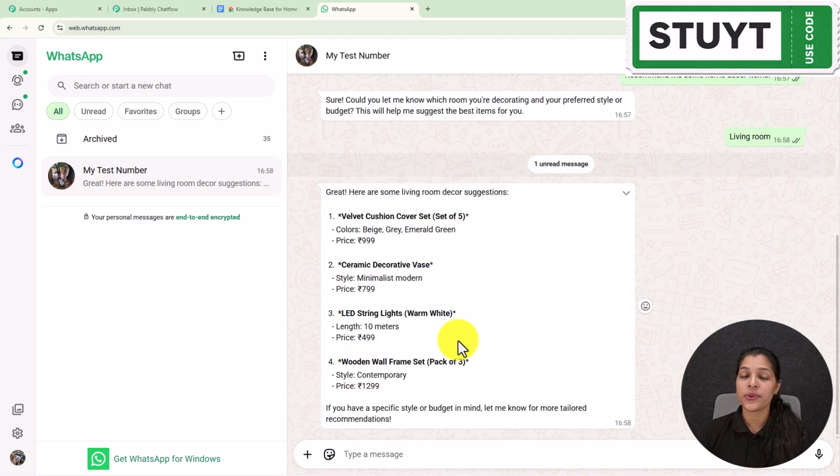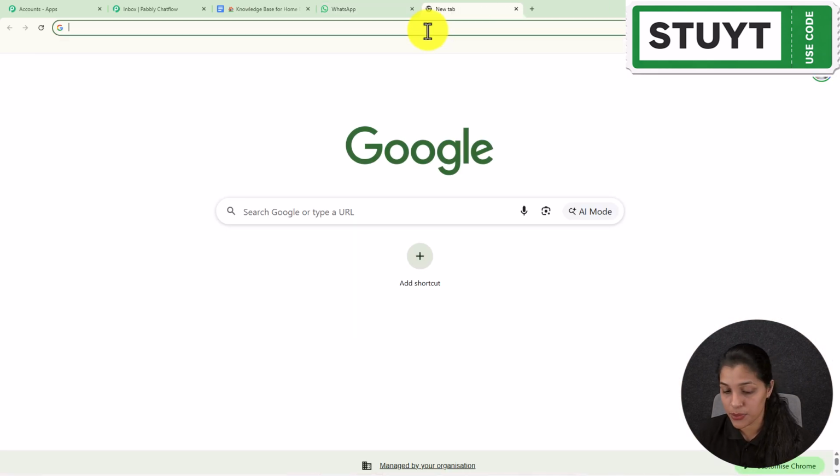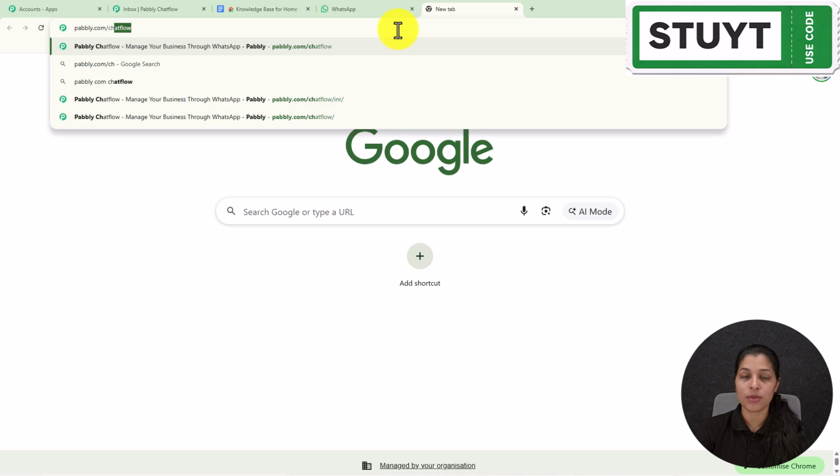Now you can also create an AI assistant like this for any type of business you are running, because this is going to eliminate all your customer queries. And this AI assistant is going to provide 100% accurate responses. So now let me show you how to create this AI assistant. For that, you have to access an amazing app provided by Pabbly, that is Pabbly Chatflow. For accessing Pabbly Chatflow, you just have to open a new tab and type its URL, that is pabbly.com/chatflow.